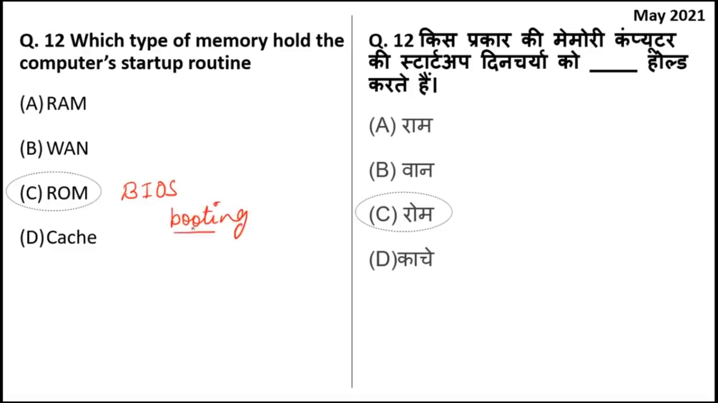Booting means when you click the power button of the computer and the desktop appears on the screen, the time frame that happens between 30 seconds or 1 minute. At that time, the booting process is done by the BIOS program, which is inside the ROM. So ROM, read only memory, holds the computer startup information.